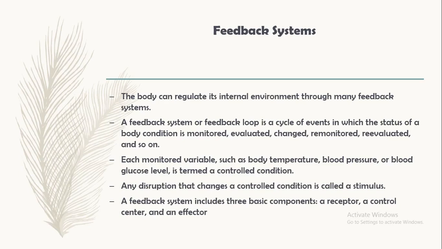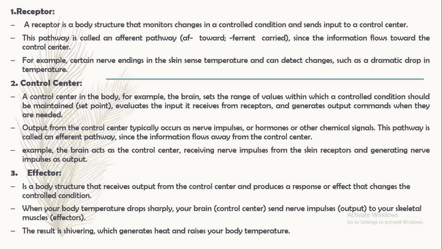A feedback system includes three basic components. The first one is the receptor, the second one is the control center, and the third one is the effector. Now the first one is the receptor. A receptor is a body structure that monitors changes in a control condition and sends the input to a control center. This pathway is called the afferent pathway, or the sensory pathway, since the information flows towards the control center.